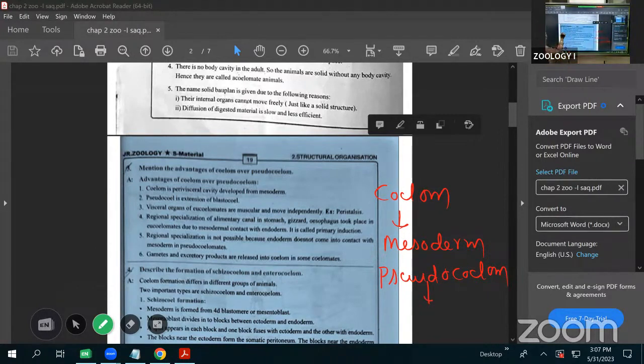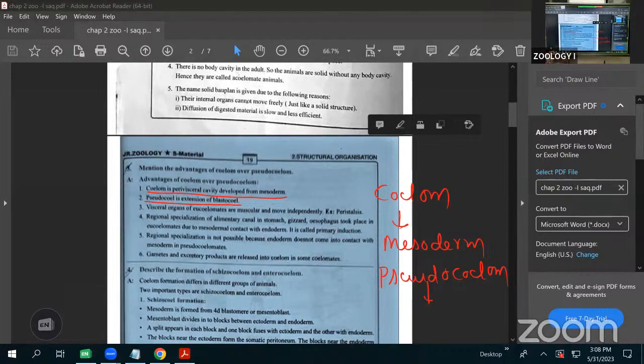Next, the coelom is the perivisceral cavity developed from the mesoderm. Here, the coelom is a perivisceral cavity derived from the splitting of the mesoderm. The perivisceral cavity developed from the mesoderm is called a coelom, and the pseudocoelom is the extension of the blastocele. The blastocele present in the embryonic stage that continues into the adults is called a pseudocoelom.